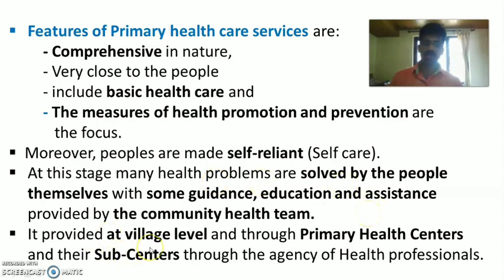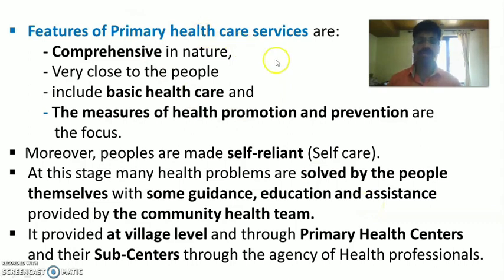Then it is provided at village level. So primary healthcare is provided at village level and through the primary health center level and sub-center level. One primary health center consists of 6 sub-centers. That means primary health center level and sub-center level, through the agency of health professionals or health workers. So primary healthcare makes people self-reliant, and because they are self-reliant, they can solve many of their health problems with a very small amount of guidance, education and support or assistance from the community health team.